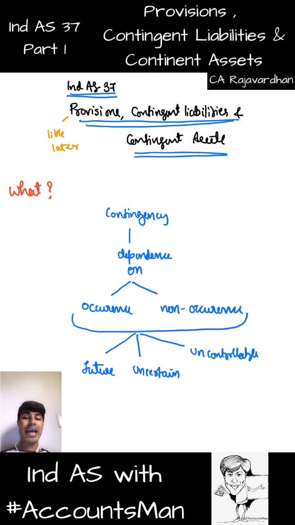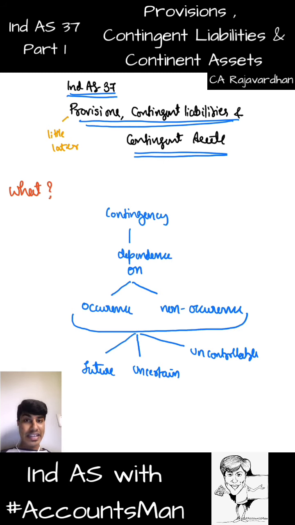It is dependent on occurrence, the case going in your favor, or non-occurrence, the case not going in your favor, and that is based on the judgment. That judgment is going to come in the future, you are not sure about it, so it is uncertain, and you cannot control that judgment, so it is uncontrollable. So that is contingency. A legal suit pending in a court of law is a contingency.